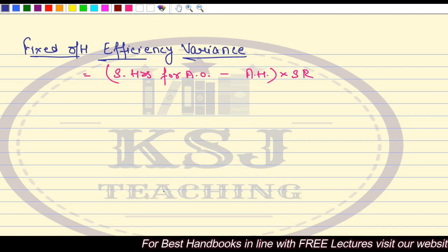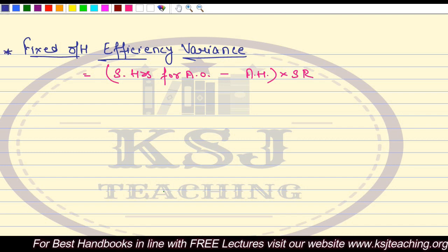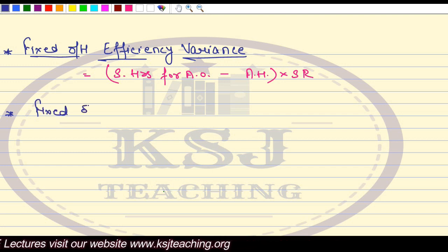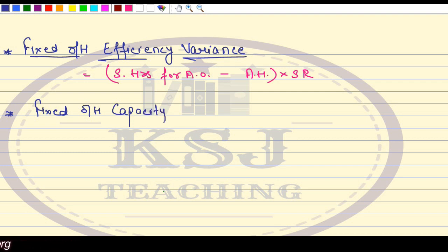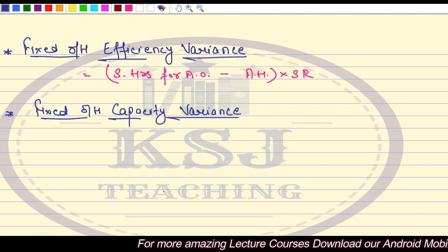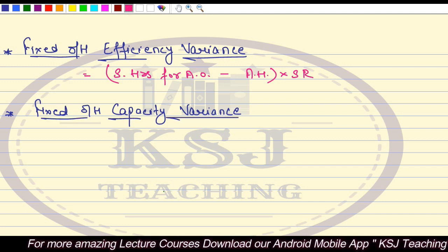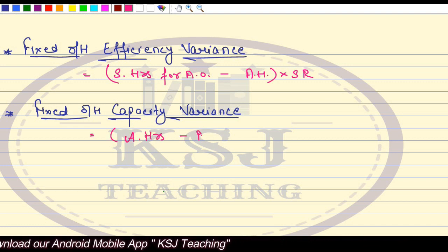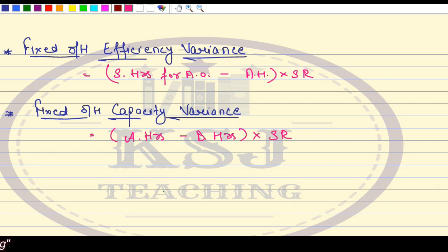Next we have fixed overhead capacity variance. Fixed overhead capacity variance is actual hours minus budgeted hours multiplied by standard rate, right? So these are the next two variances.